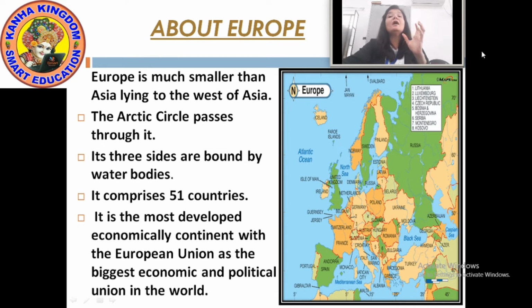Now here the Arctic Circle passes through Europe. In Asia, the Tropic of Cancer was passing through Asia. Now here the Arctic Circle is passing through Europe.